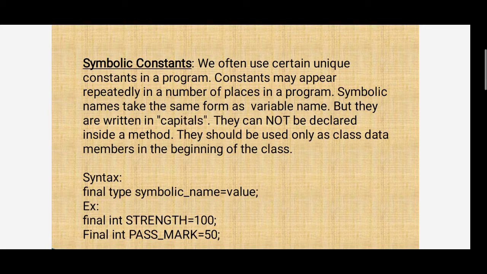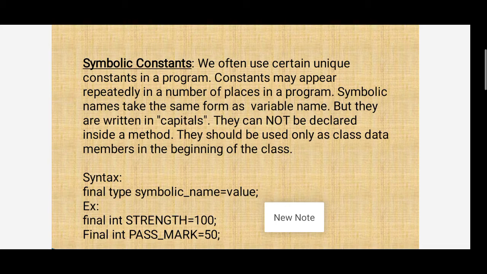Here, the symbolic constant: we often use certain unique constants in a program. Constants may appear repeatedly in a number of places in a program.